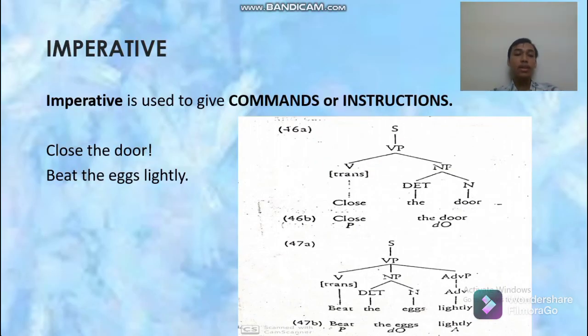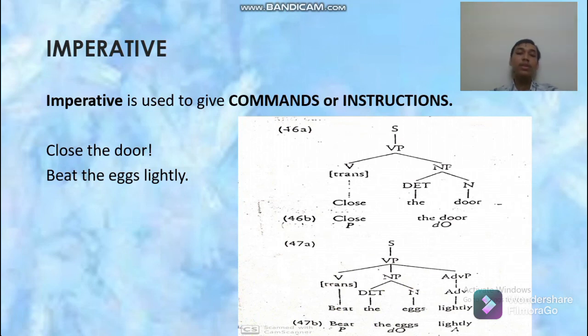And the last is imperative. Imperative is used to give commands or instruction, as in the following example. Close the door, beat the X likely. Or you can find another example sentence for imperative, which is about giving commands or instruction to people. Now, let's take a look at the tree diagram of both sentences.